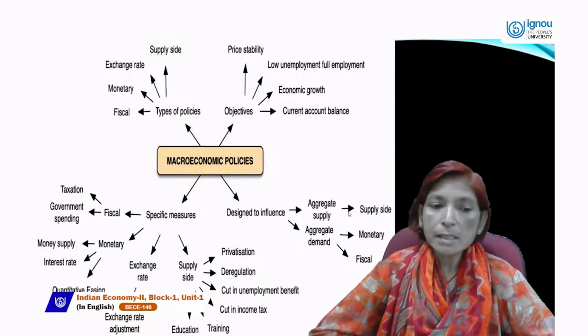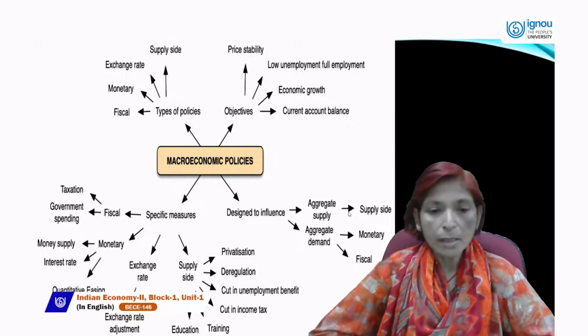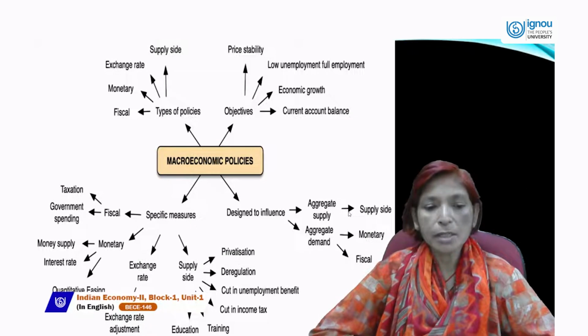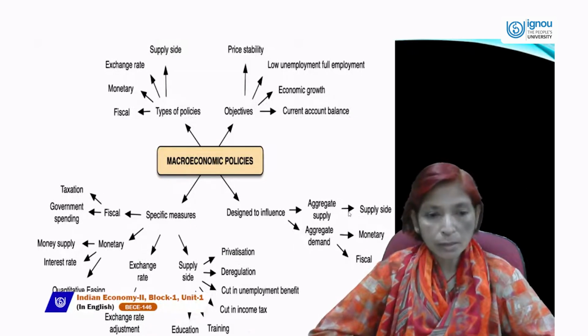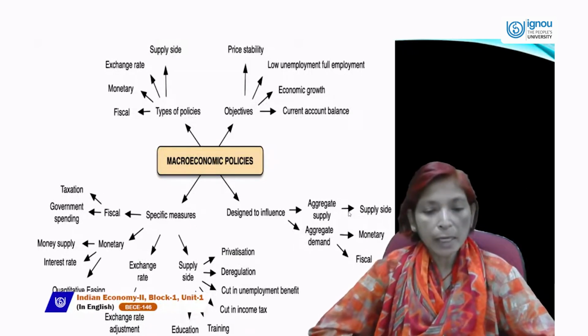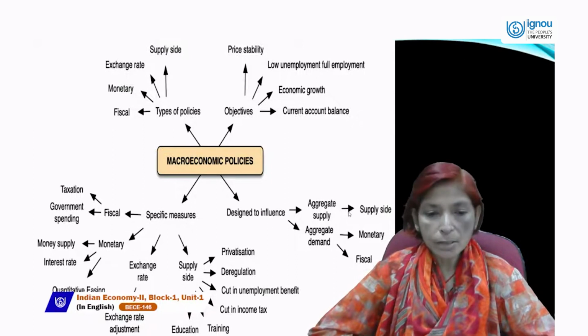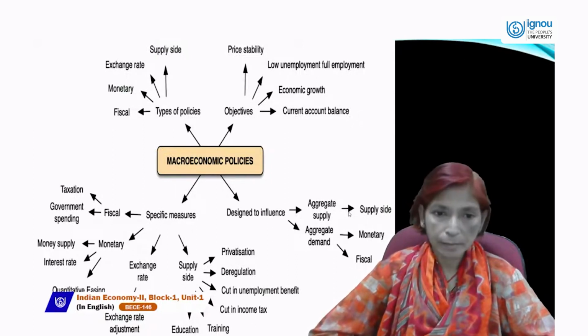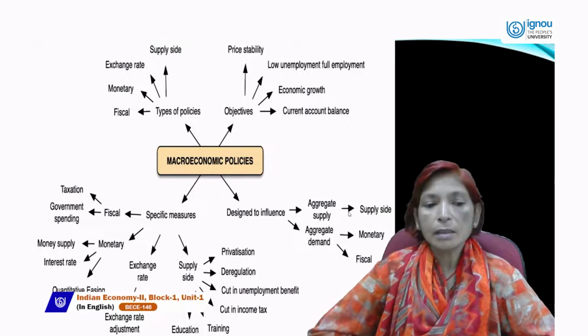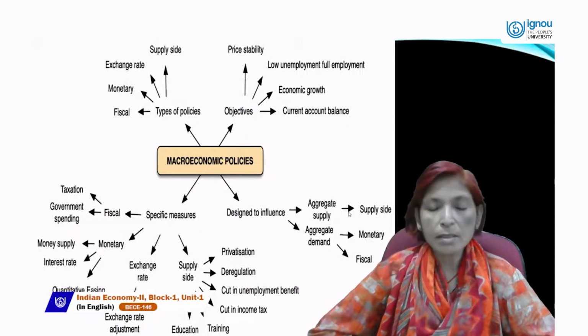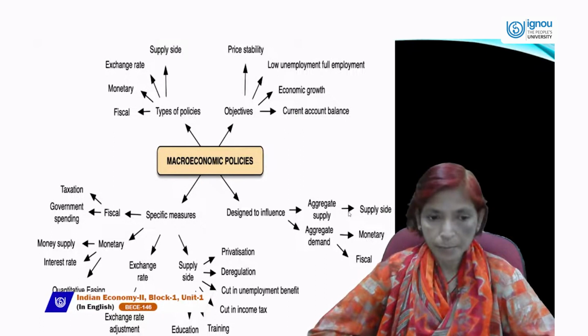Next are supply side specific measures. Supply side specific measures are like education, training, cut in income tax, cut in unemployment benefit, deregulation, and privatization. These are the specific measures of supply side.